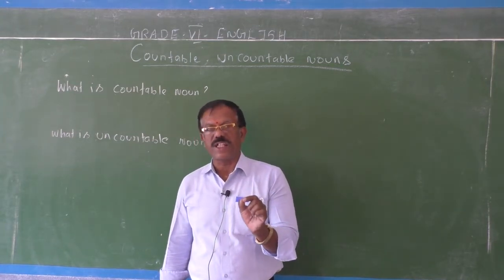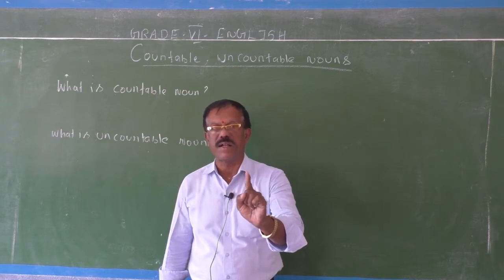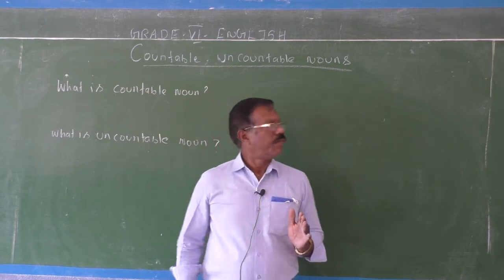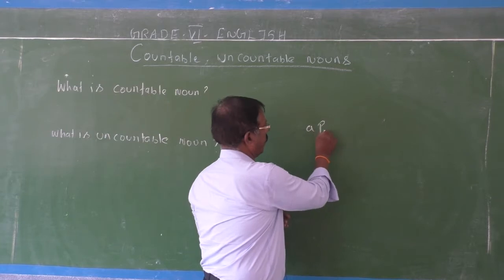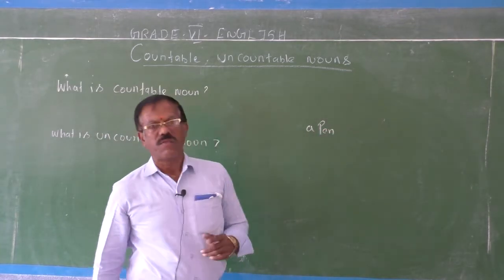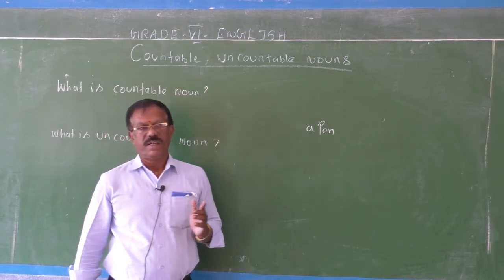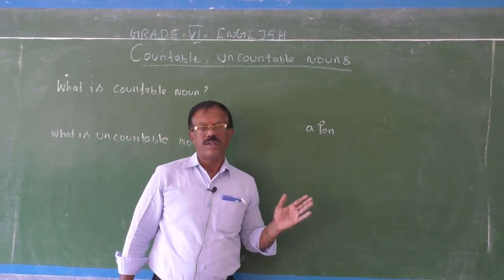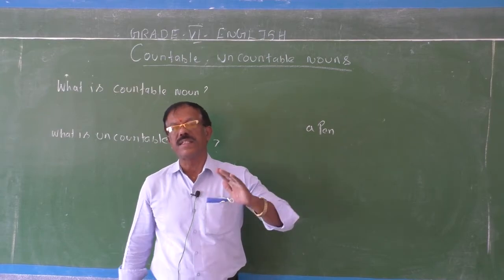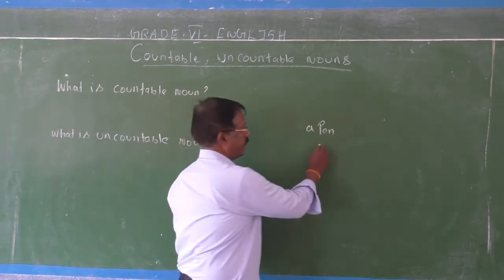When a noun stands for only one thing, it is called singular, for example, a pen. When a noun stands for more than one, it is called plural, that is, pens.